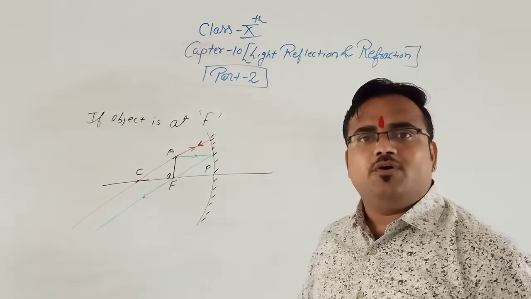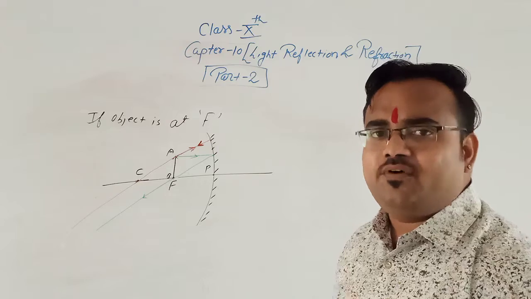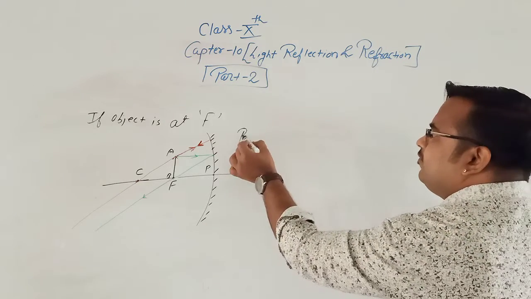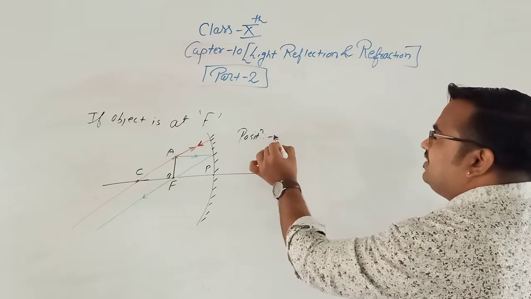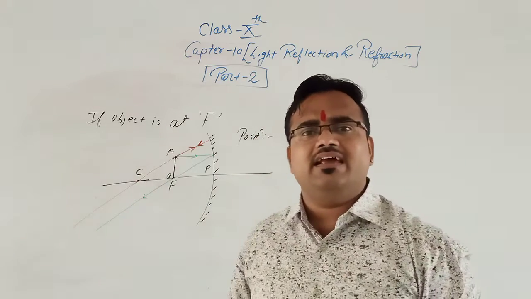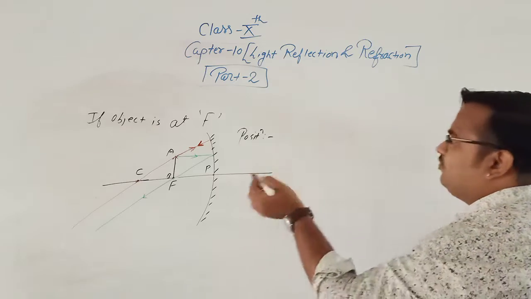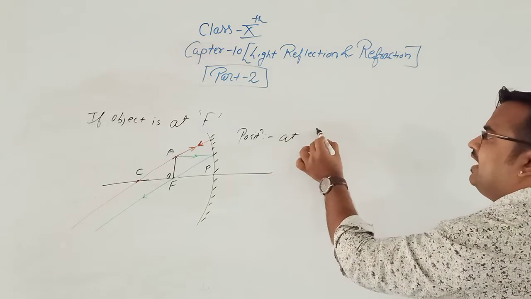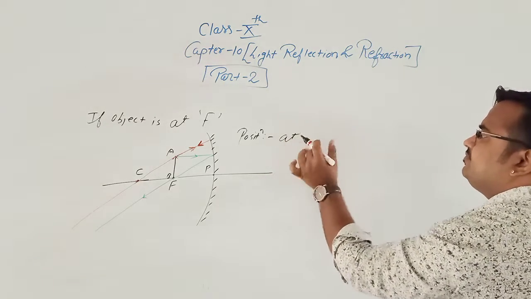The question is, is the image formed or not? The answer is, the image will form. Where is the image formed? Now see, the parallel rays are going towards infinity. So where will the image form? At infinity.